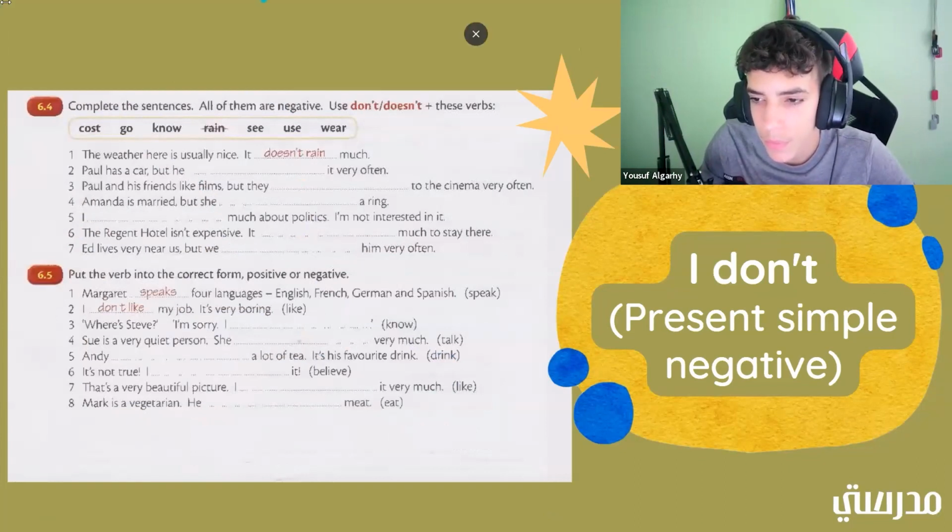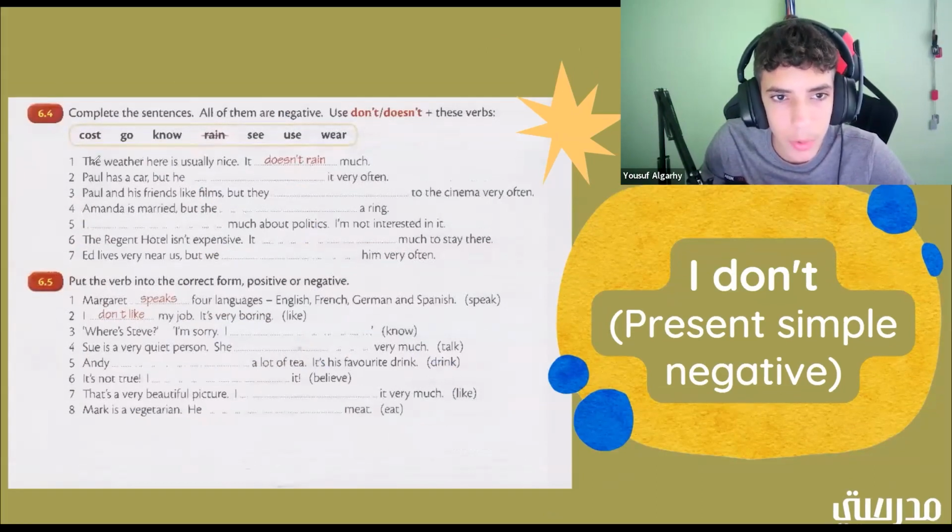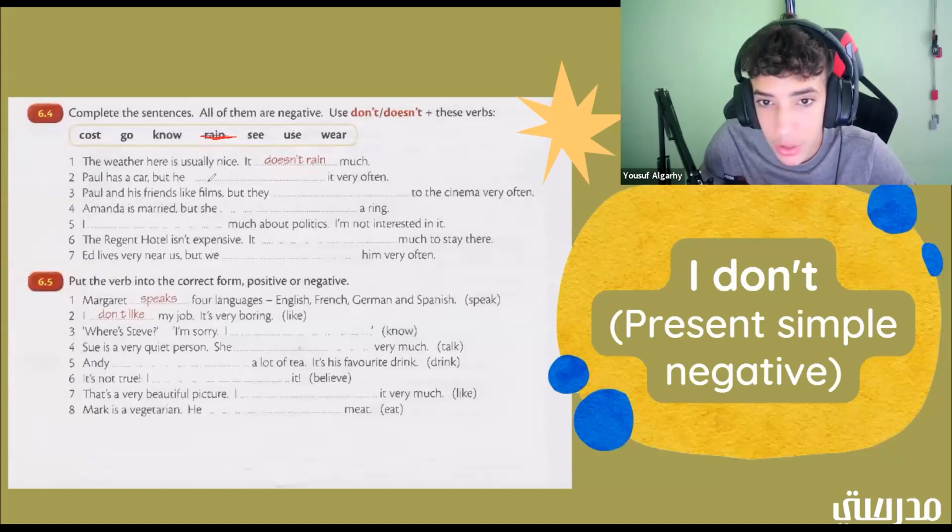So, now we're going to complete the sentences. Okay. So we have the weather here is usually nice. It doesn't rain much. Okay. So they crossed out rain here. All right. So Paul has a car, but he blank it very often. I'm going to give you guys a hint. Okay. So for this one, it's going to be doesn't use. All right. So this one's going to be doesn't use.